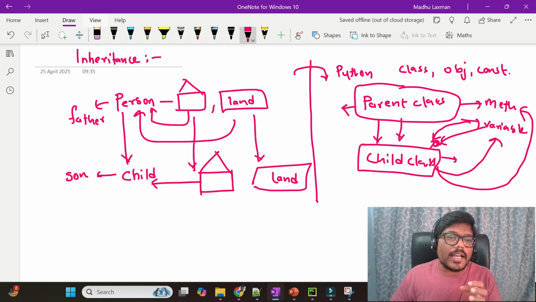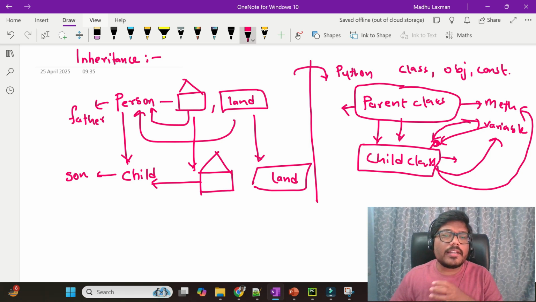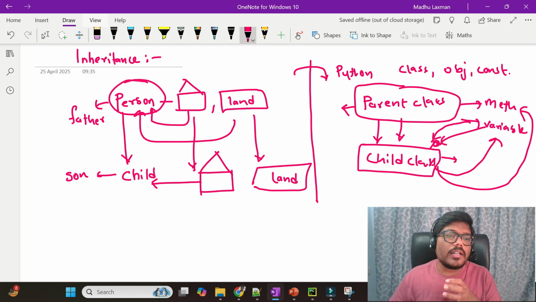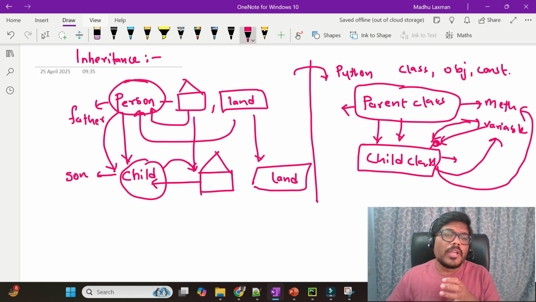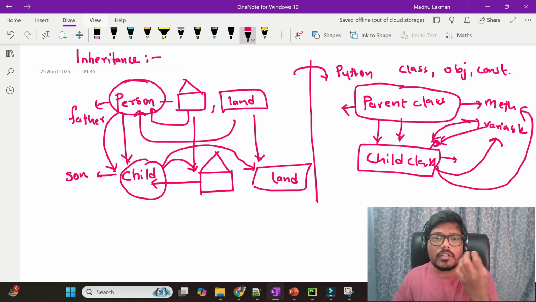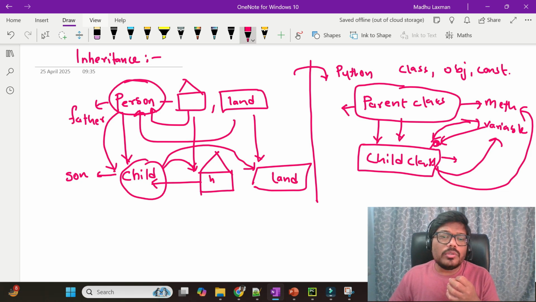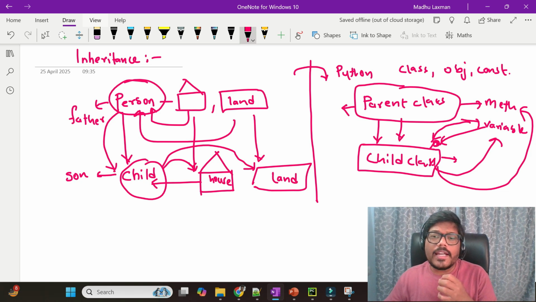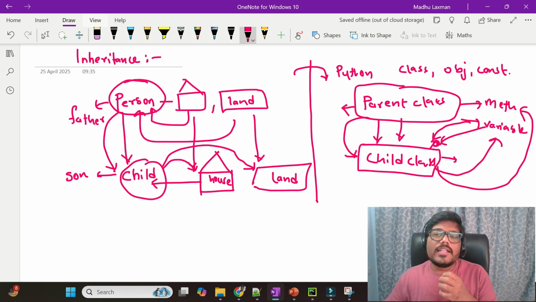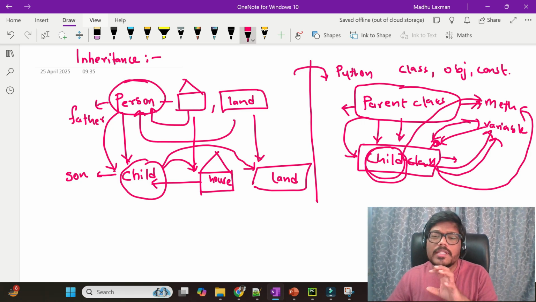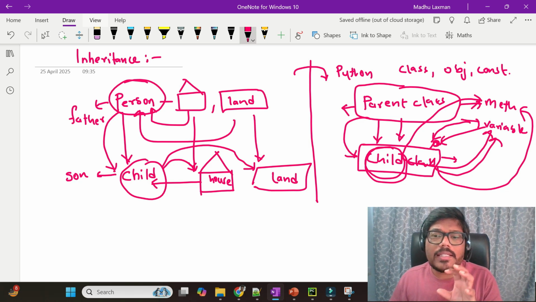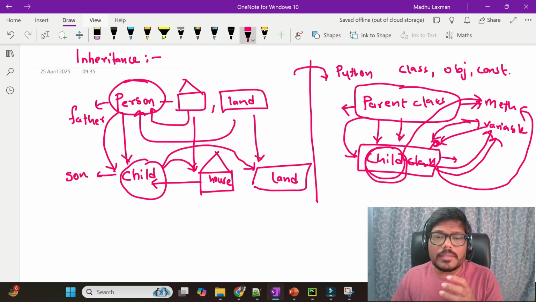Likewise, once the child has inherited the properties from the father, this child has access to the house and access to the land also. Access in the sense he has whole authority on the land and on the house. Likewise, once a child class is created from the parent class, the child class will have whole access to the methods and variables which are present in the parent class. We'll see this concept with the help of the coding section.